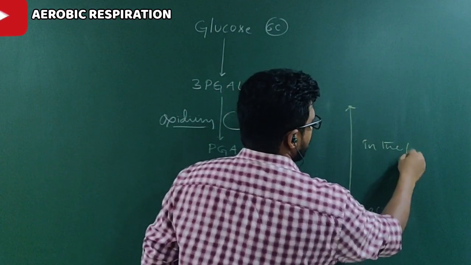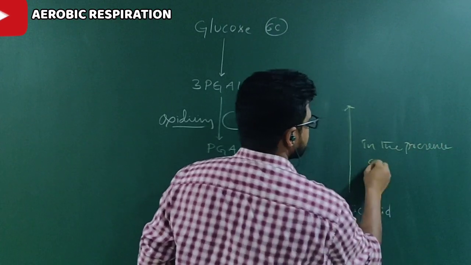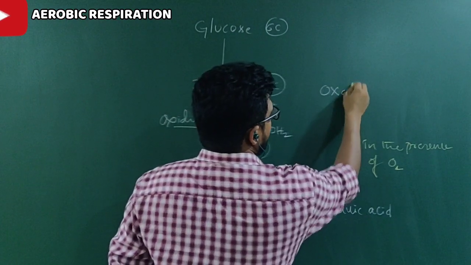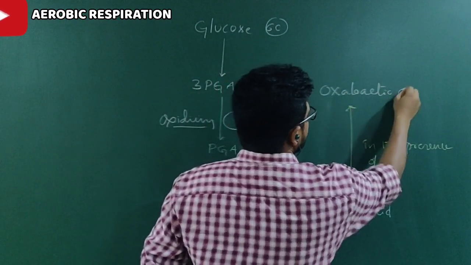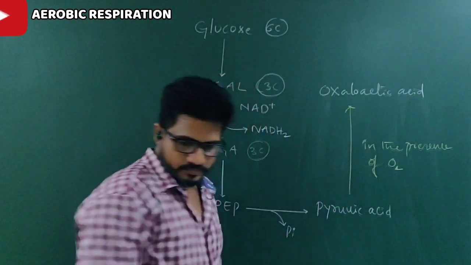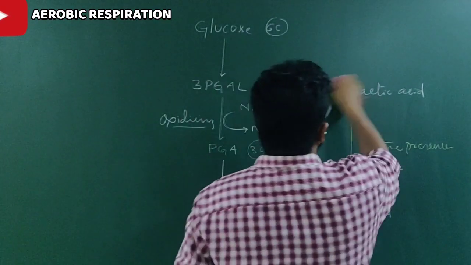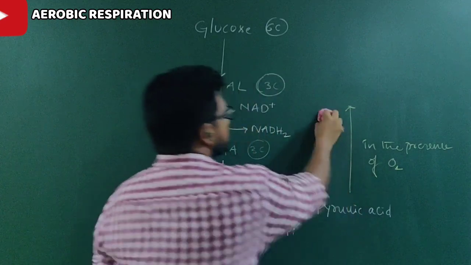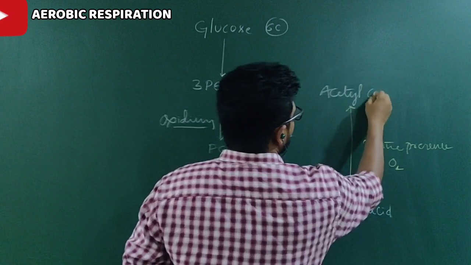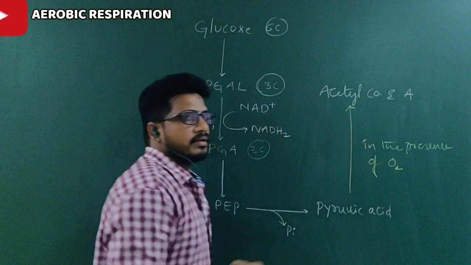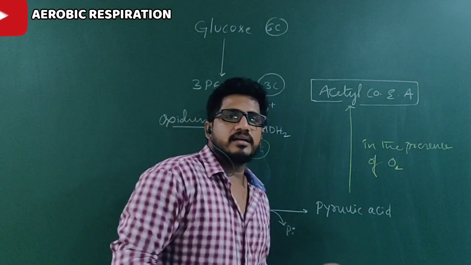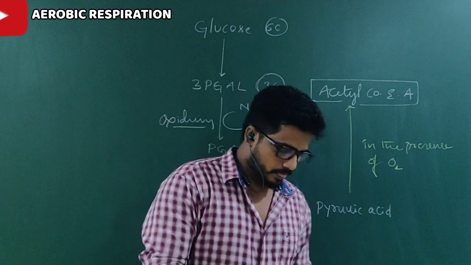In the presence of oxygen, pyruvic acid becomes acetyl coenzyme A. Acetyl coenzyme A is formed from pyruvic acid in case of aerobic respiration.